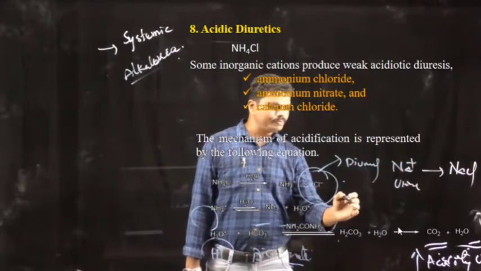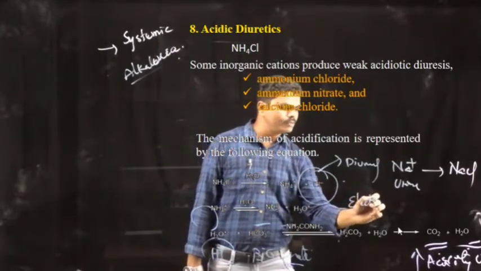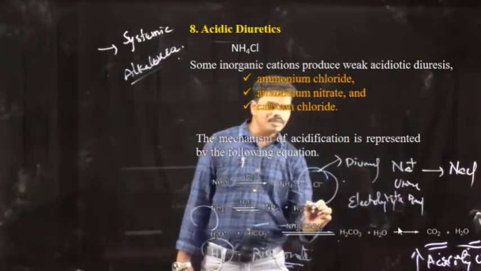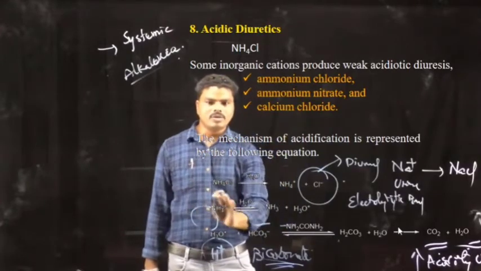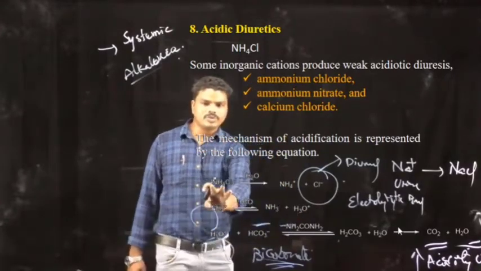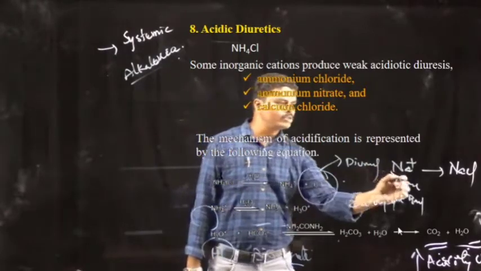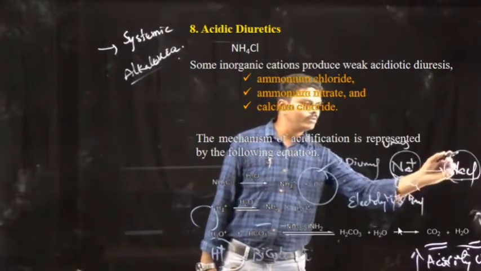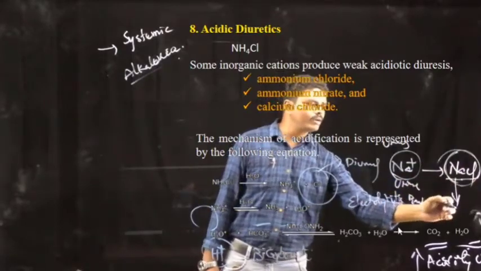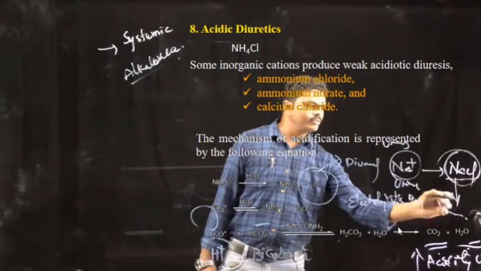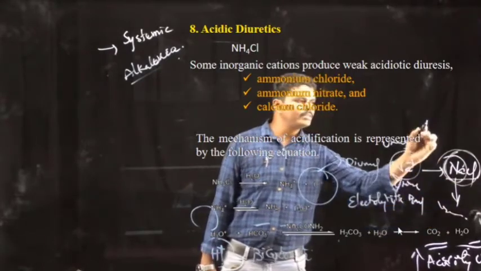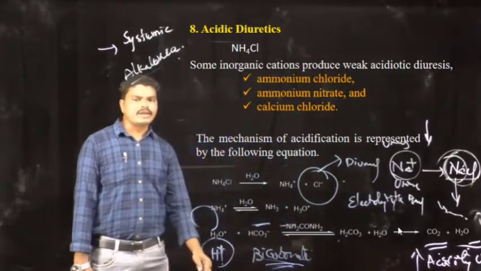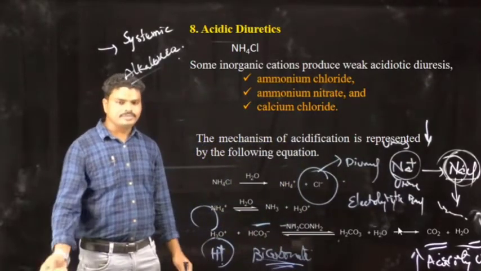So for the electrolytic balance, the chloride which is produced from the ammonium chloride will combine with the sodium which is present in the urine, and form sodium chloride, and this sodium chloride is excreted. Thereby the sodium reabsorption is decreased. So in this way these drugs act as diuretics.